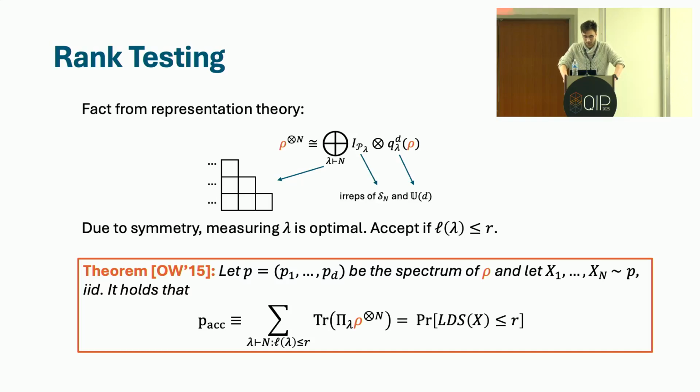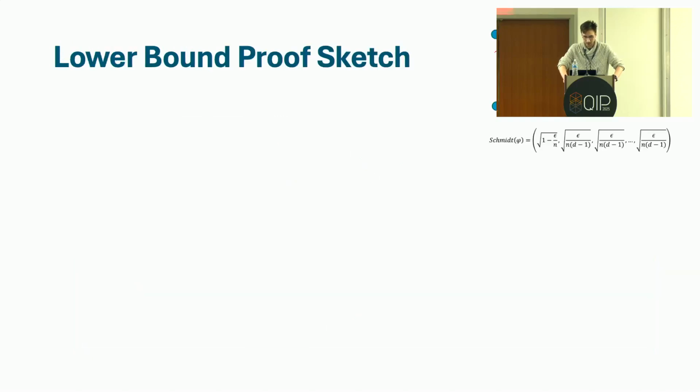And so the upshot of this theorem is that you can replace this quantum problem with something that looks very classical and compute these probabilities to determine the probability that your rank test accepts. So how does the lower bound work?